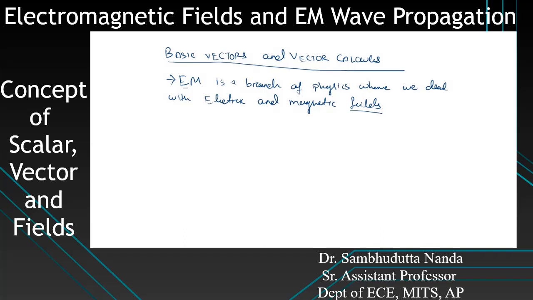Why was it a part of physics? Because initially physics means some physical phenomenon happening that has to be explained in a mathematical way. So initially it was a part of physics.